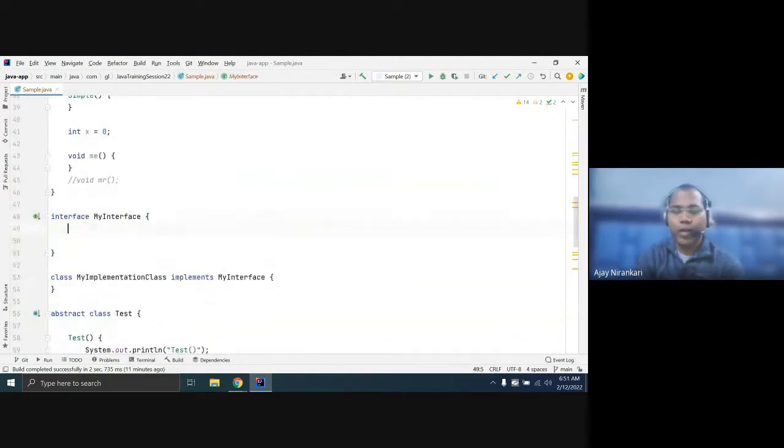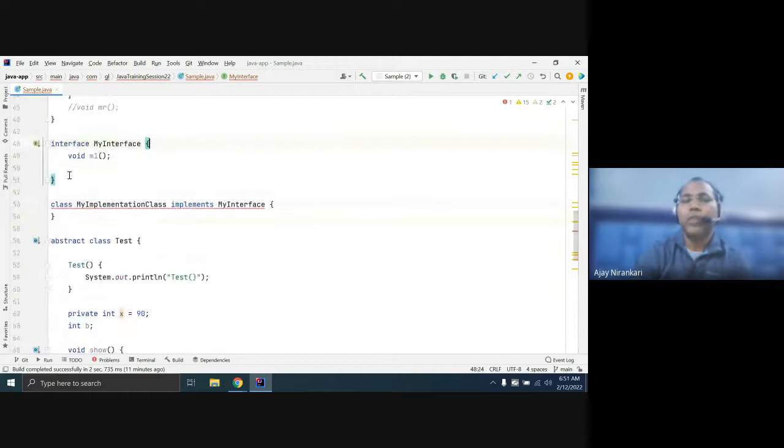If you write any method here, let me write void m1. So here interface is okay, there is no compiler error. Inside an interface you can define any method, and it is abstract by default. You do not have to write the public or abstract keyword here.